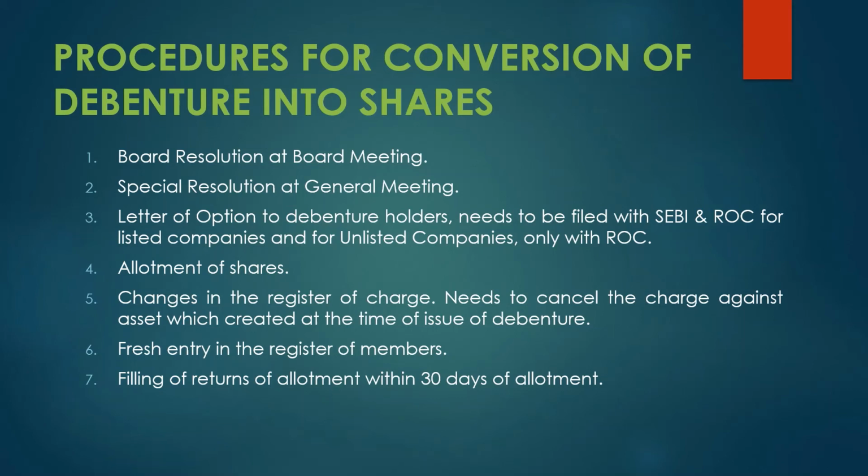First of all, a board resolution needs to be passed at a board meeting. After passing the board resolution, we need to pass a special resolution at the general meeting to take the approval from the shareholders relating to the conversion. Next, a letter of option is required to be prepared and needs to be sent to all the debenture holders.